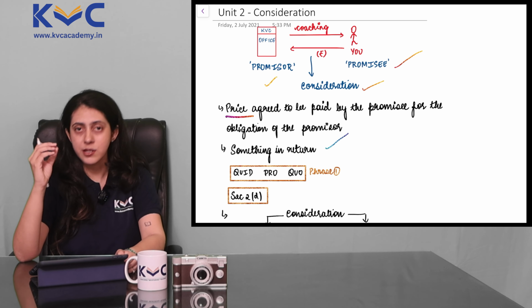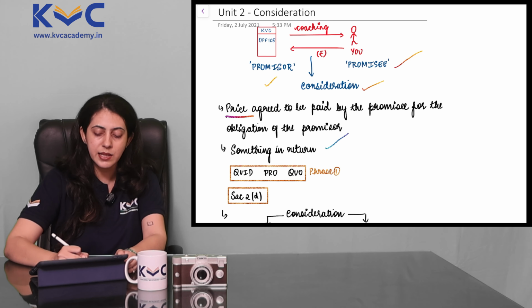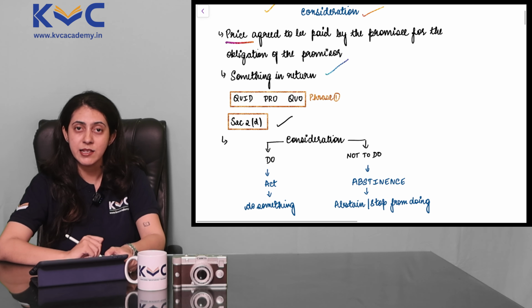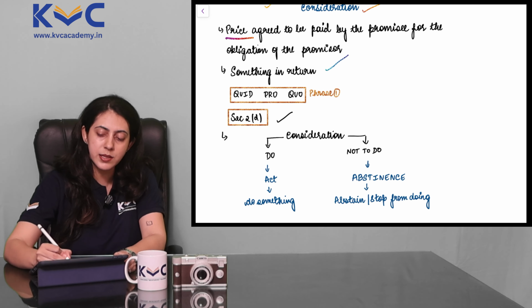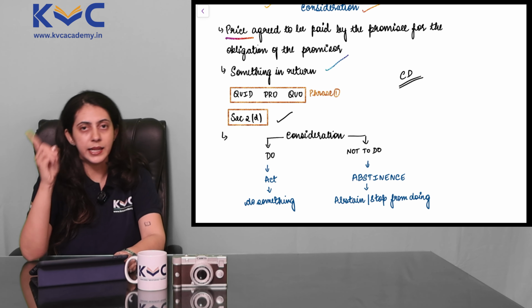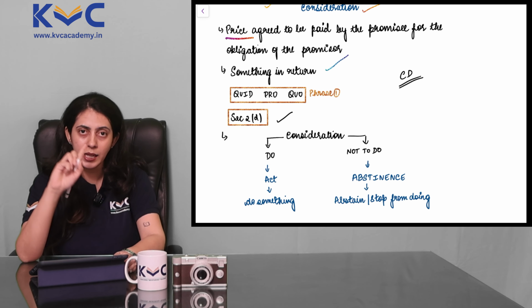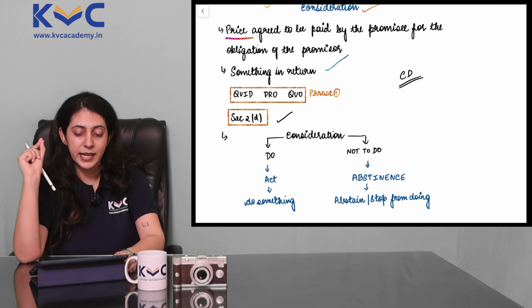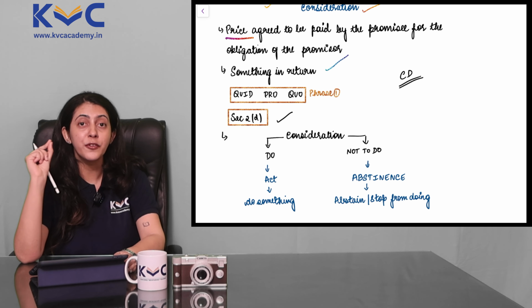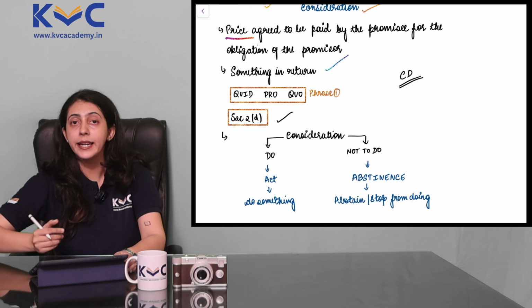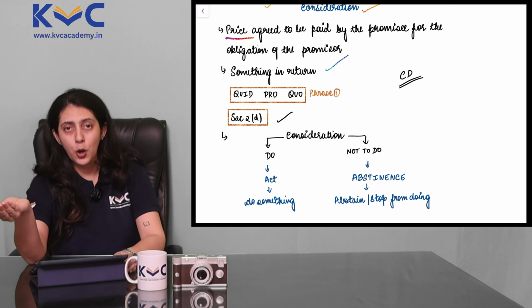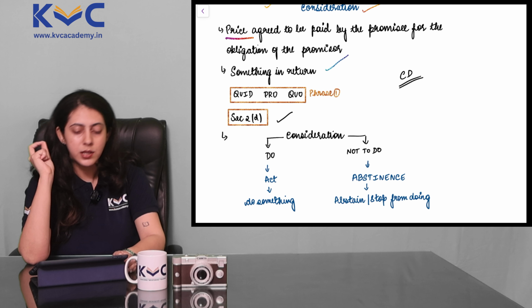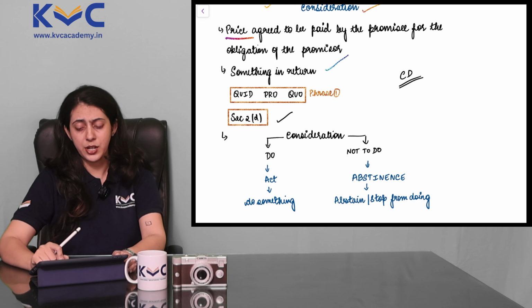The definition of consideration is given under section 2 clause D of the Indian Contract Act 1872. A trick to remember this: CD. Remember CD? C refers to consideration and D is the subsection in which it is defined. So section 2 subsection D defines the concept of consideration: the price which is agreed to be paid by the promisee for the obligation or for the duty of the promiser is called consideration.